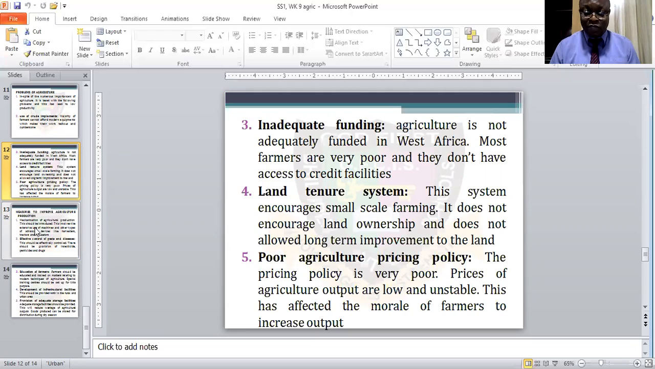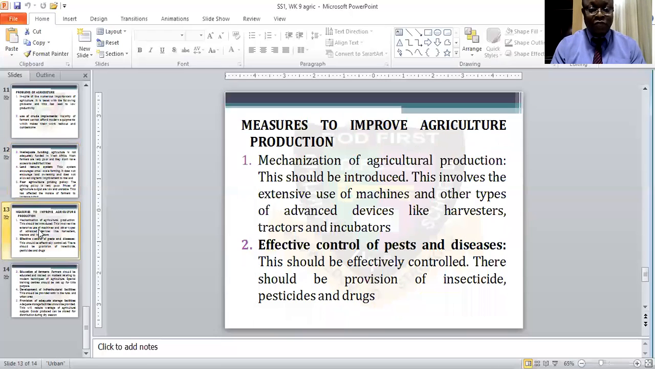Prices of agricultural output are low and unstable. During the dry season, they will not have enough crops to sell, and this will affect the morale of farmers to increase output during the dry season. So the farmers find it difficult during this time, and some of them find it difficult to get adequate funding, which is not good. Government should come to their aid.